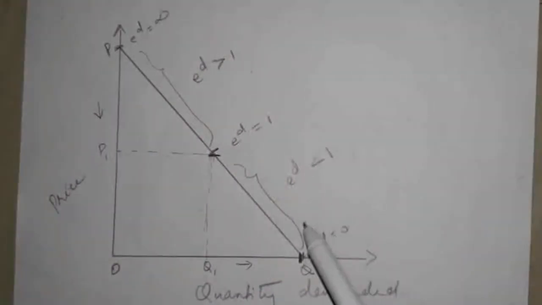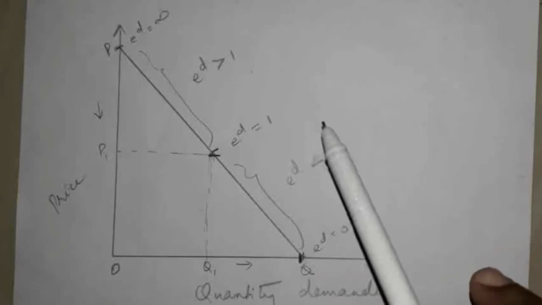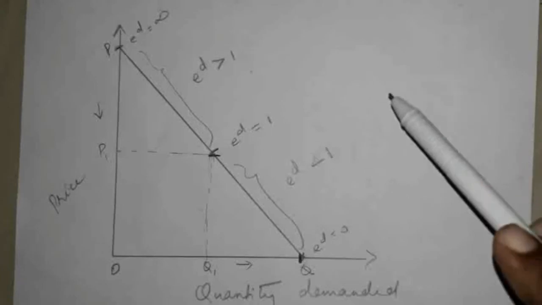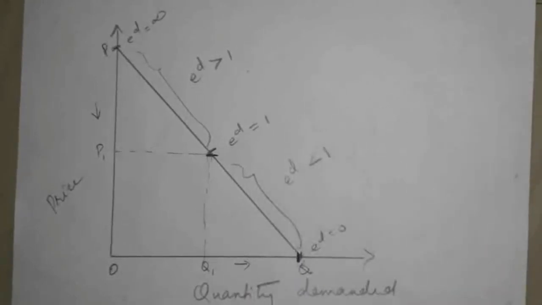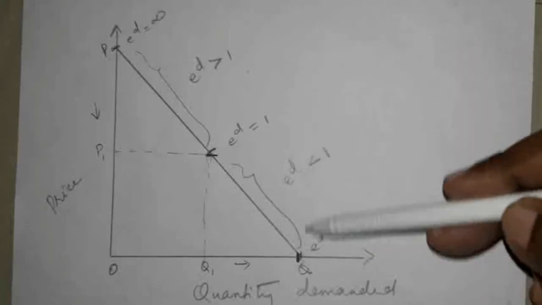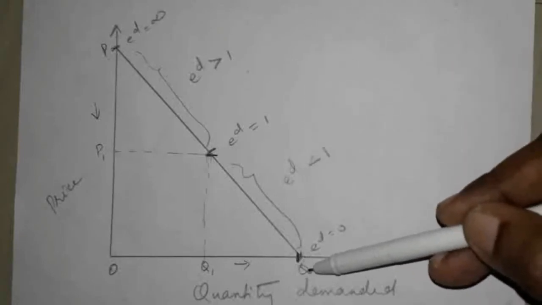This method is known as the geometric method, or graphic method, or point elasticity method. So the degrees of price elasticity are explained in this method. Here, 0 to Q. At this point, Q is on the vertical line, that is, Q is not changing.